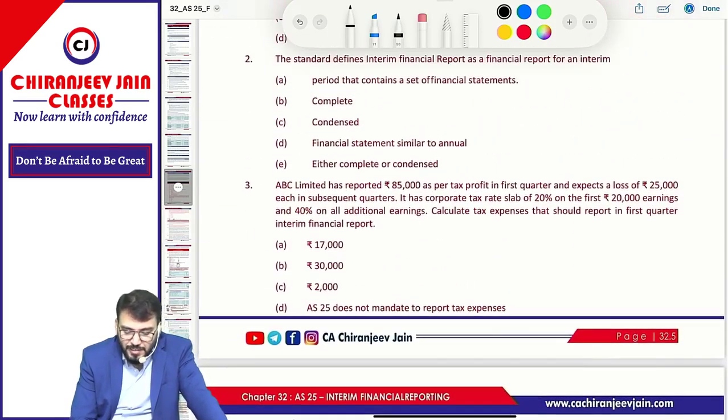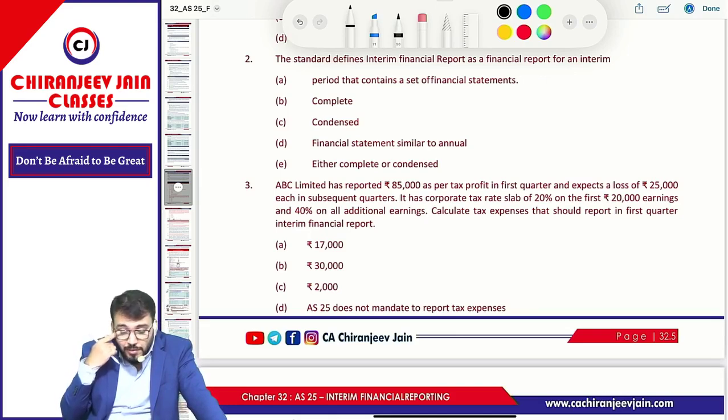Then ABC Limited has reported 85,000 as pre-tax profit in the first quarter and expected loss of 25,000 in each subsequent quarter. It has a corporate tax rate of 20% on the first 20,000 earning and 40% on all additional earning.